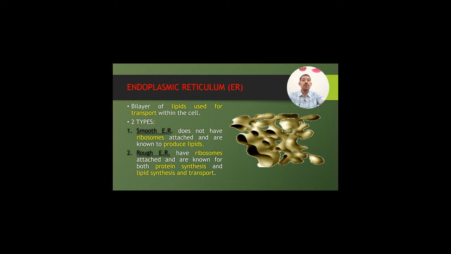The rough endoplasmic reticulum is rough due to the presence of ribosomes. The endoplasmic reticulum on which ribosomes are not present is known as smooth, and it produces the lipids.